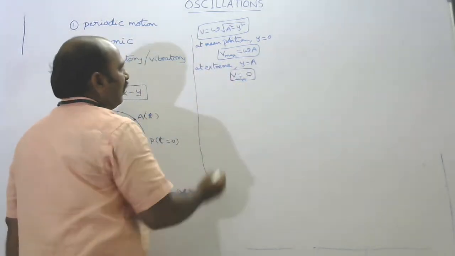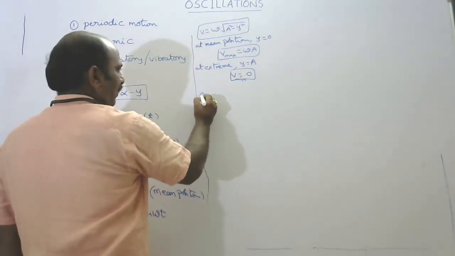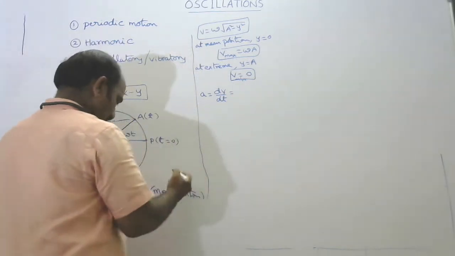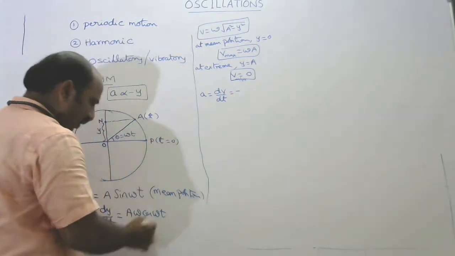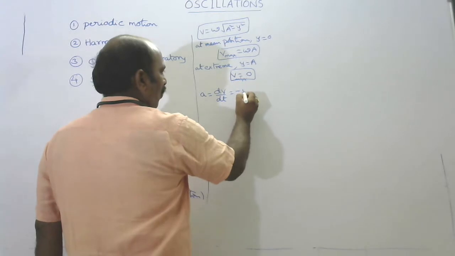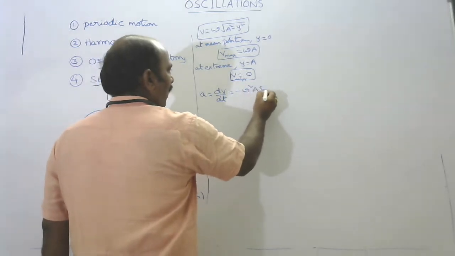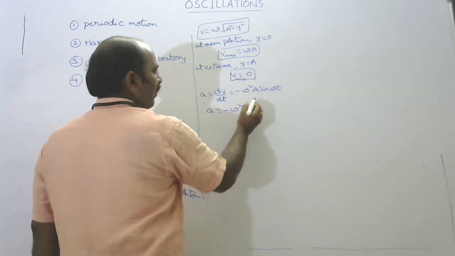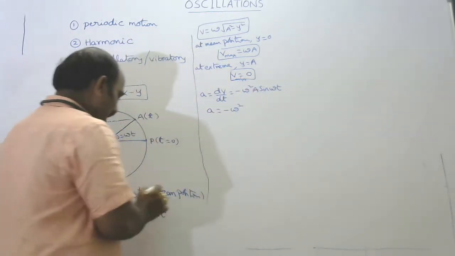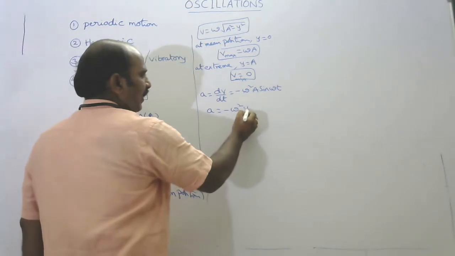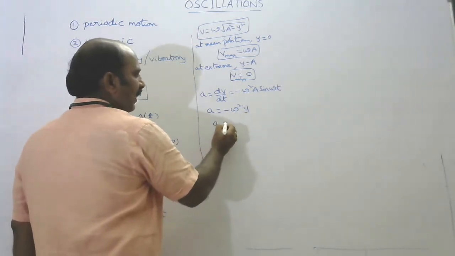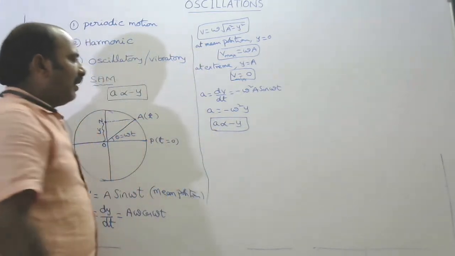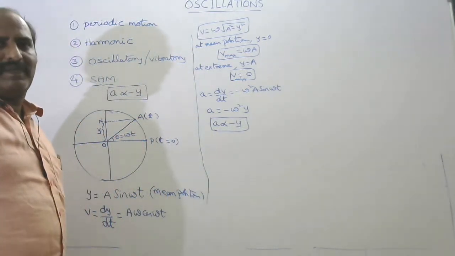Next, the acceleration a is nothing but dv by dt. Differentiating this, we get minus omega squared A sin omega t. Now a is equal to minus omega squared into A sin omega t, which is nothing but y. Here omega is constant, that's why finally a is proportional to y. This is the condition for a particle to execute SHM.